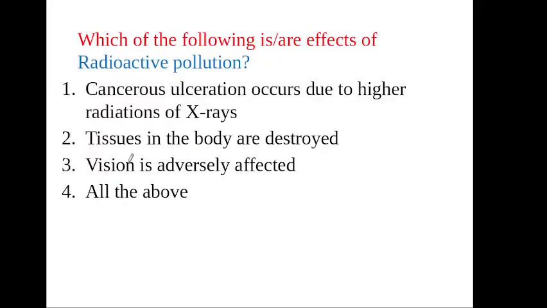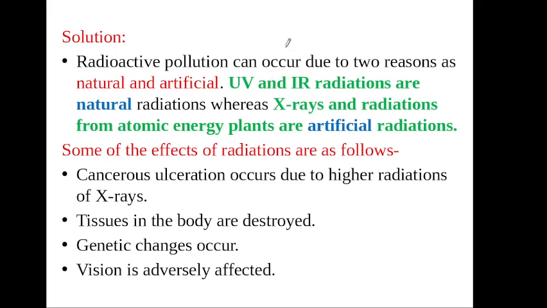Which of the following are effects of radioactivity pollution? Your answer, all of the above. Radioactivity pollution can occur for two reasons, natural and artificial. What is natural? UV and IR radiations are natural. What is artificial? X-rays and radiation from atomic energy plants are artificial radiation. These are all the effects of radiation.